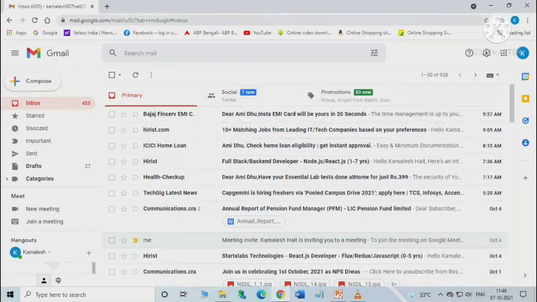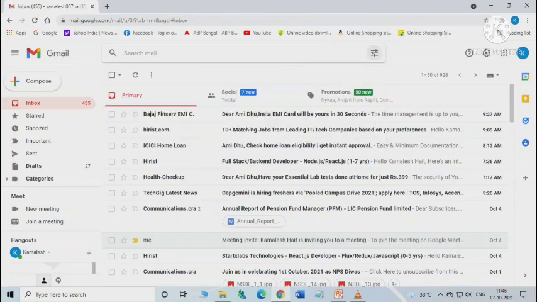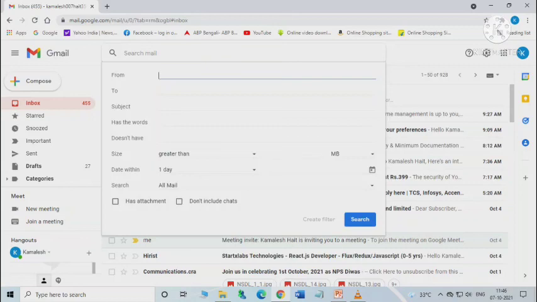Then in the search mailbox, here it is the search mailbox at the top of the window, click on the down arrow. Here it is, you can use this. A pop-up box will appear as shown here. Enter the criteria based on which you want to create a filter. Here it is the from, to, subject, has the word, does not have, all the parameters are there. Fill it, then click on the create filter option. Here it is the create filter option. So if you click on this, another pop-up box will appear displaying various options. Then you have to select the appropriate or applicable options, and then you have to click on the create filter button.